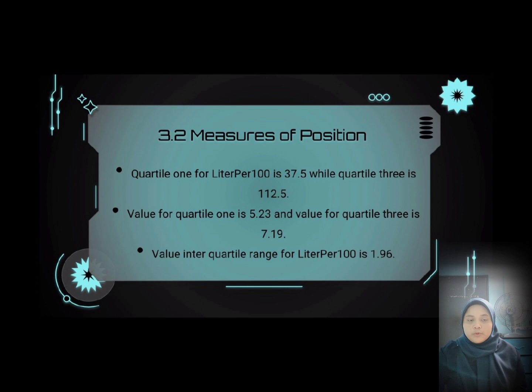Today I will present 3.2 measure of position. Quarter 1 for liter per 100 is 37.5, while quarter 3 is 112.5. Value for quarter 1 is 5.23 and value for quarter 3 is 7.19. Value of inter-quartile range for liter per 100 is 1.96.